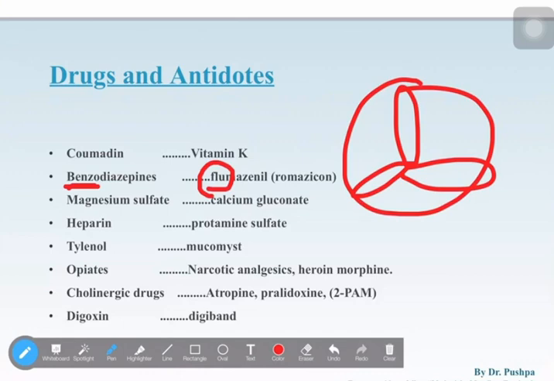And her name is Roma. That rich lady's name is Roma. Roma got flu and she went for treatment in a Benz, benzodiazepine. Benzodiazepine, flumazenil and romazicon. K for Coumadin and K for vitamin K. Benz, flumazenil and romazicon. Now the next one is magnesium sulfate.